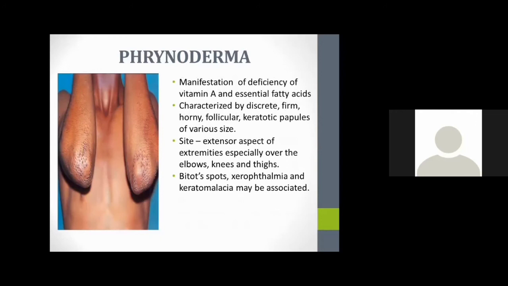And phrenoderma we can see in vitamin A deficiency. In developing countries, this is a common clinical condition. It is mainly characterized by discrete, firm, horny, follicular, keratotic papules of various sizes, mainly on the extensor surfaces of the extremities, like elbows, knees, and thighs. It is also associated with Bitot's spots, xerophthalmia, and keratomalacia. So while considering clinical conditions in children, vitamin deficiency or malnourishment is also an important factor.